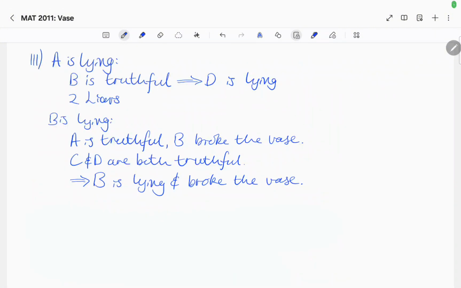Now, we'll move on to part 3. Firstly, we'll start by assuming that Alice is lying. This means that Bob is truthful, and therefore Diane is lying, and therefore we have two liars. This contradicts the condition given by the question, and so can't be true. Now, we'll assume that Bob is lying. This means that Alice is truthful, and Bob broke the vase. Charlie and Diane are both truthful. Therefore, we have that Bob is both lying and broke the vase.